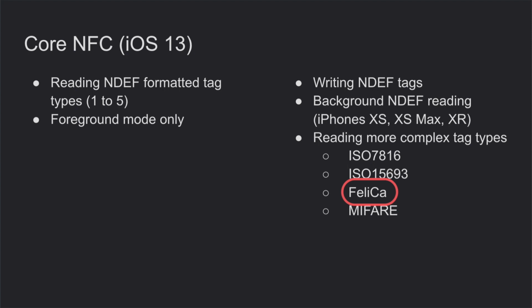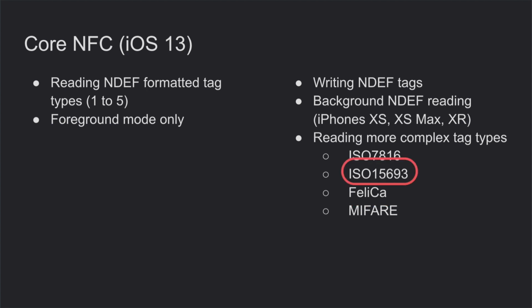The FeliCa chips are produced by Sony and they are mainly used in Asia. This tag type has a wide range of functionality, and that's why this kind of tag type is more expensive than other tag types. These tag types are used in applications like public transport tickets, electronic money, electronic ID cards, and so on.